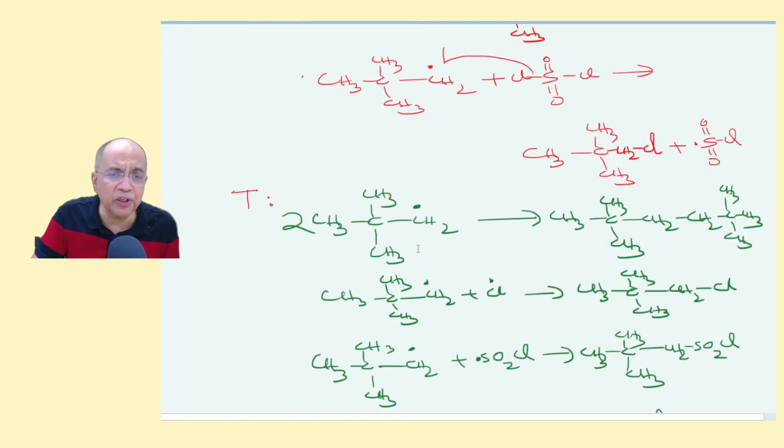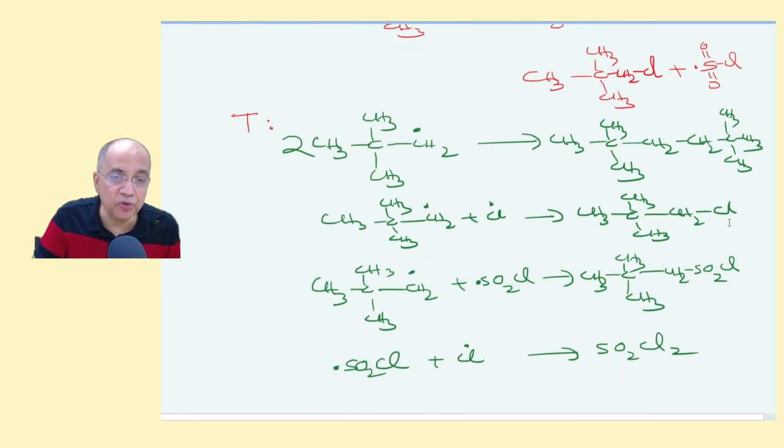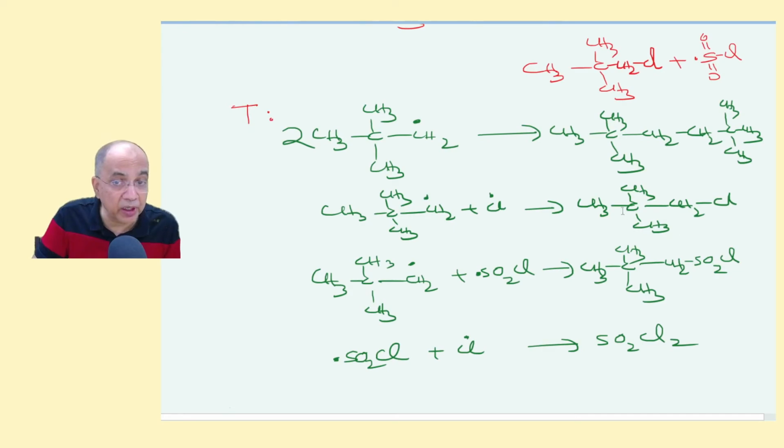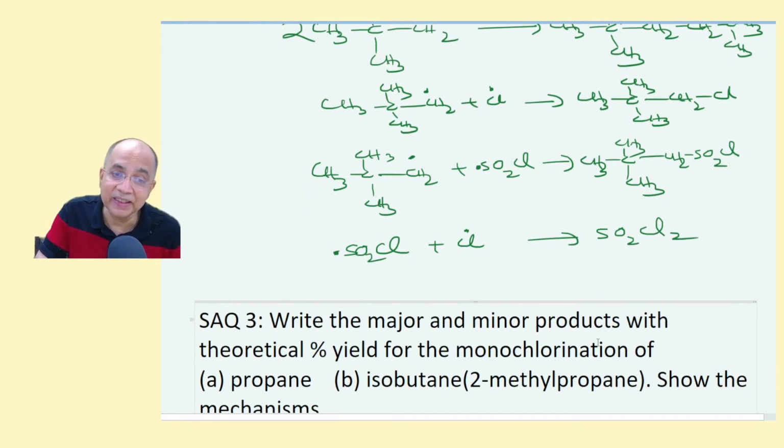Then termination between these two neopentyl radicals is less probable because it's very bulky, but some trace quantity can be formed. And neopentyl with chlorine, this is invisible. Neopentyl with SO2Cl, this is exotic, just like this. This is exotic. And SO2Cl and Cl will produce the invisible sulfuryl chloride.